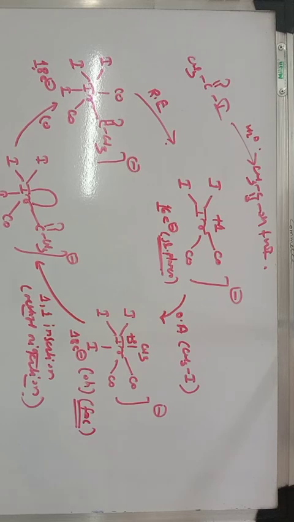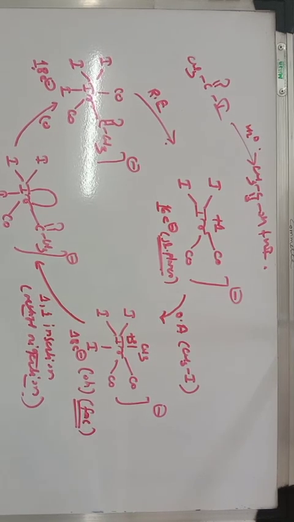It undergoes 1,1 insertion reaction. We know that 18 electron species undergo two types of reaction, one is dissociation, another is insertion. But in this case, there is a sigma donor and one pi acceptor ligand present. Therefore, it undergoes 1,1 insertion reaction, and after that it is converted into a 16 electron species.